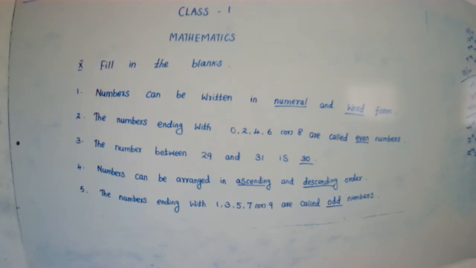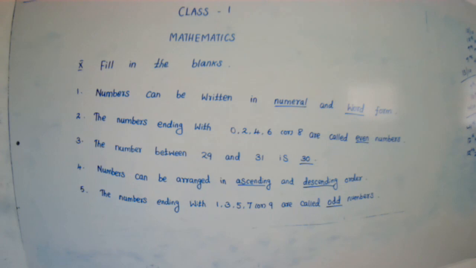The second one, numbers. All of you listen, don't write.